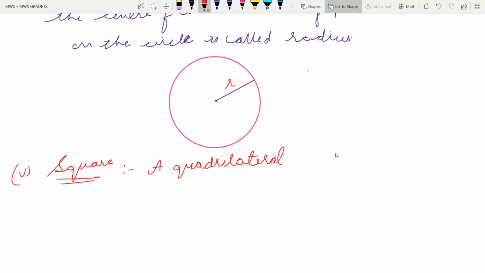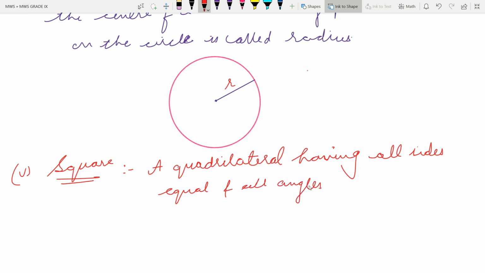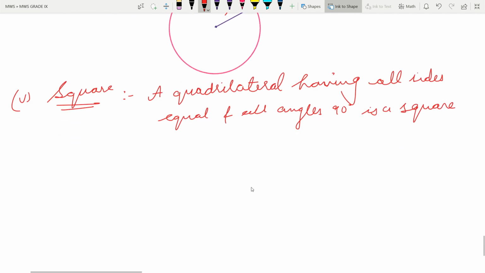A quadrilateral having all sides equal and all angles 90 degrees. So any quadrilateral which has all the sides equal and all angles 90 degrees is a square. You call it a square, no? A quadrilateral with all sides equal and all angles 90 degrees is a square.